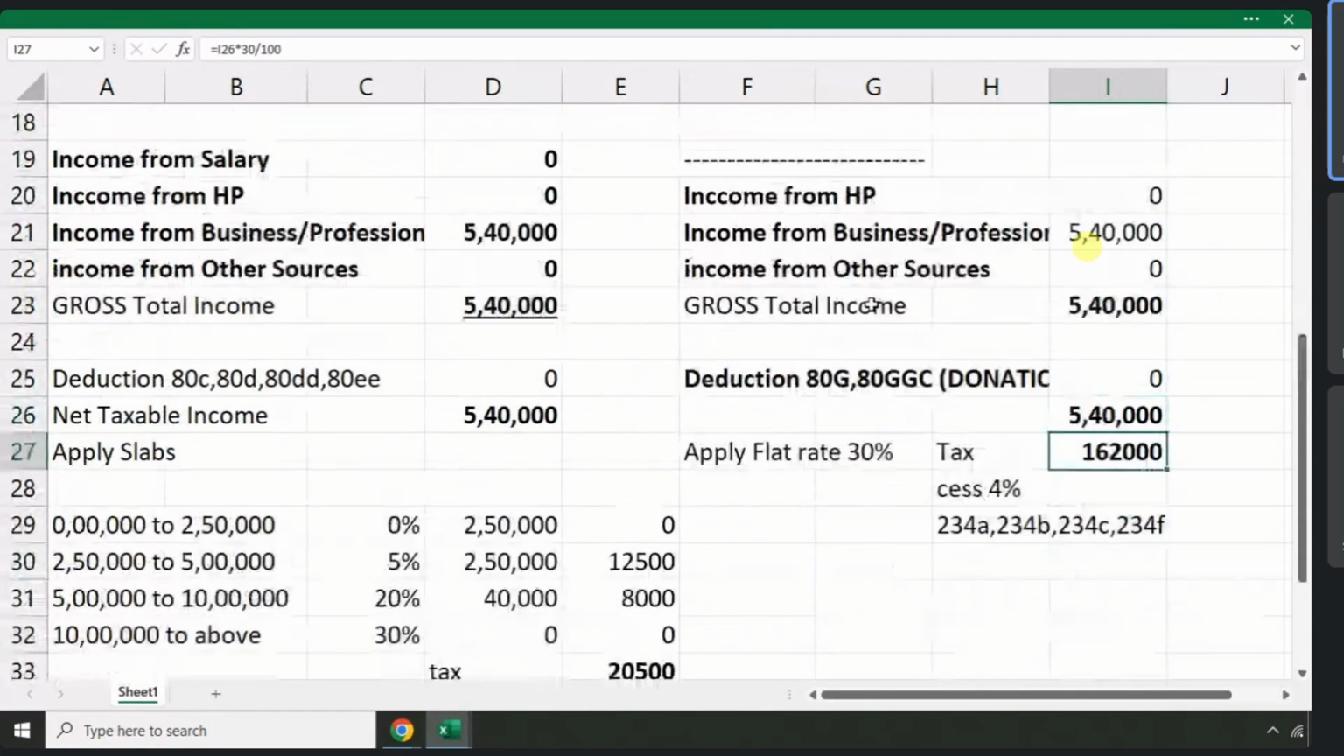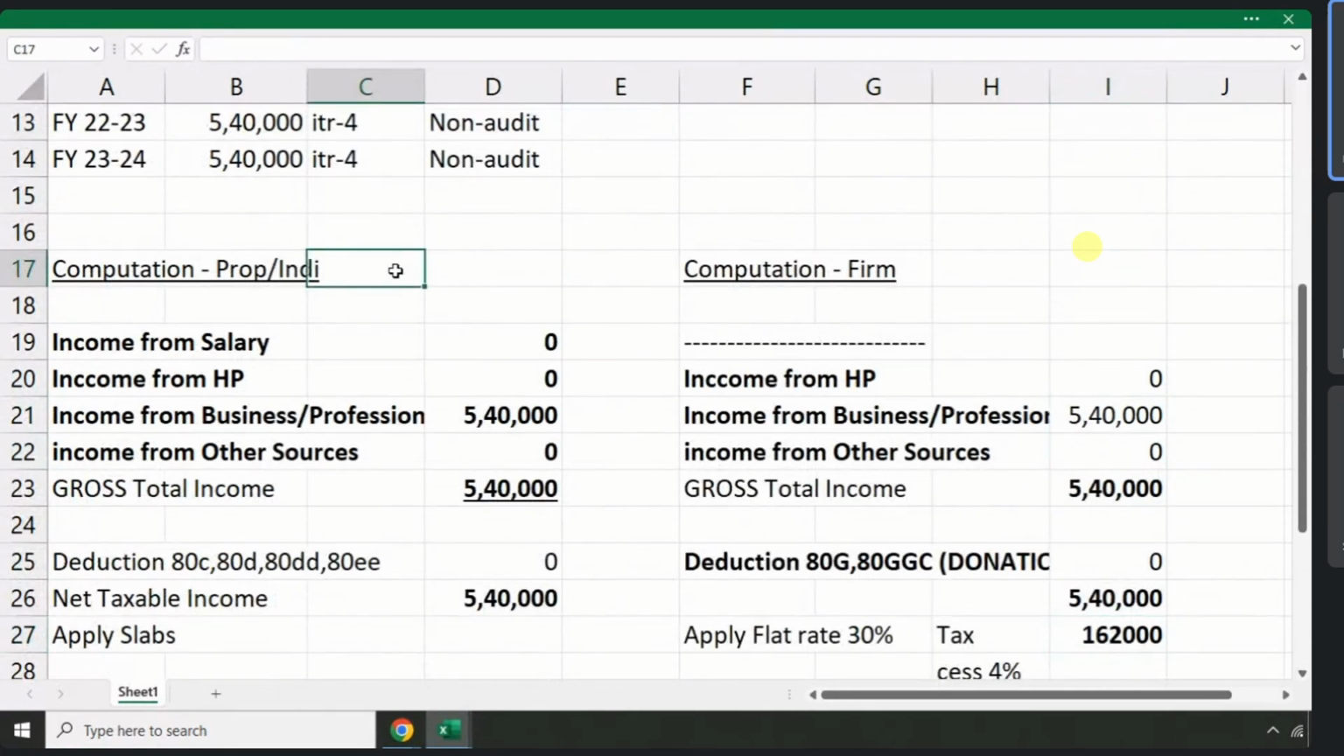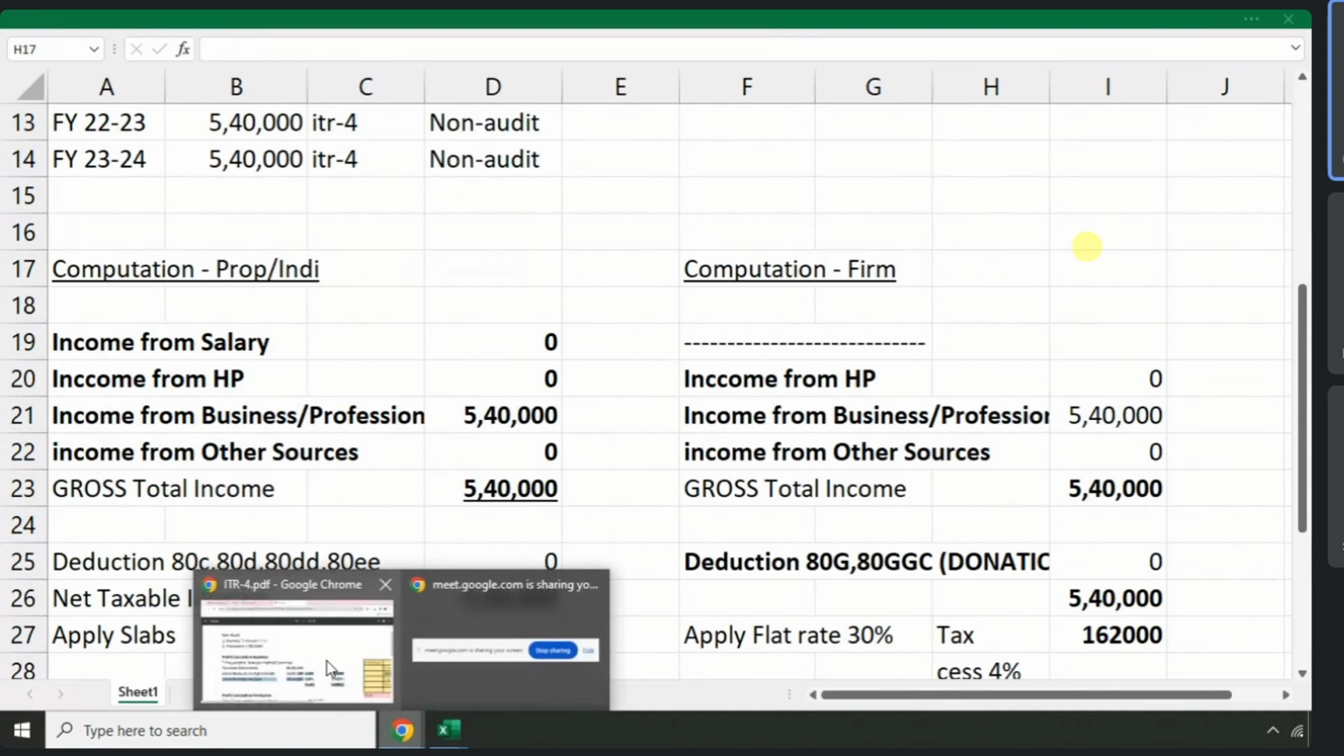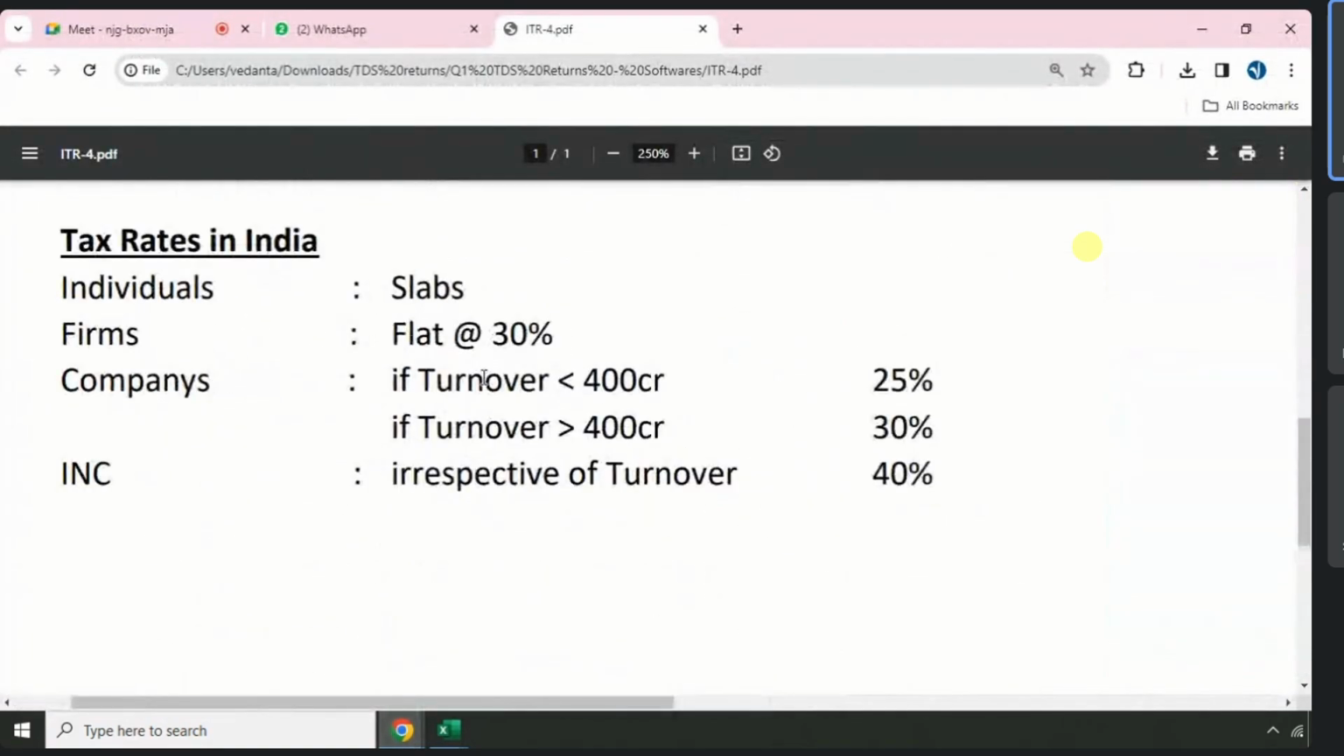Remember, I will show once with an individual PAN card. I will also show the same practicals with a firm's PAN card. Before delving into filing, you remember in India, for individuals slabs will be there. It may be old slabs or new slabs, based on which you can choose. And firms need to pay how much taxes? Flat 30%. In India, companies will pay 25% tax on their profit if the turnover is less than 400 crore, and companies should pay 30% taxes if the turnover is greater than 400 crore. How much tax? 30%.